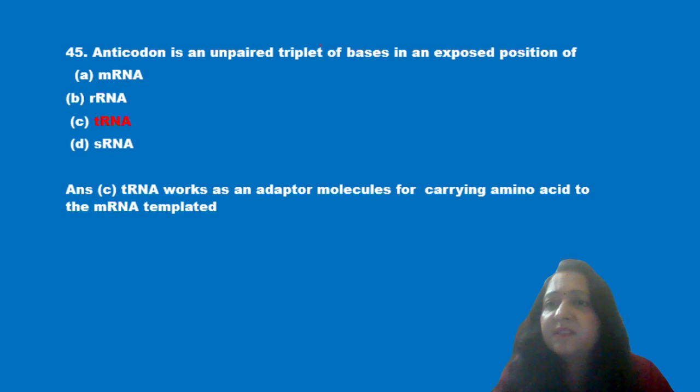Next question is, anticodon is unpaired triplet of bases in an exposed position of mRNA, ribosomal RNA, transfer RNA and snRNA. We know that this transfer RNA works as an adapter molecule for carrying the amino acid to the mRNA template.